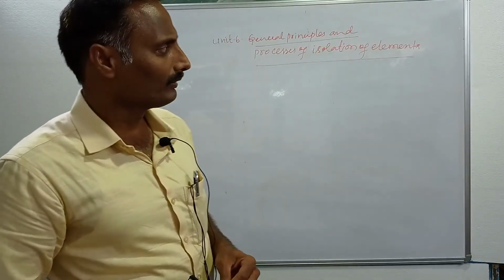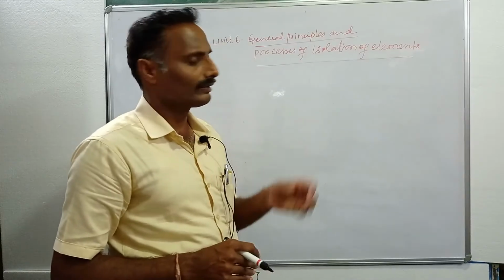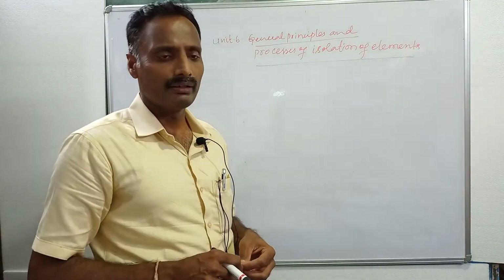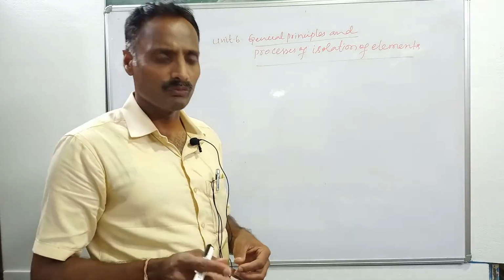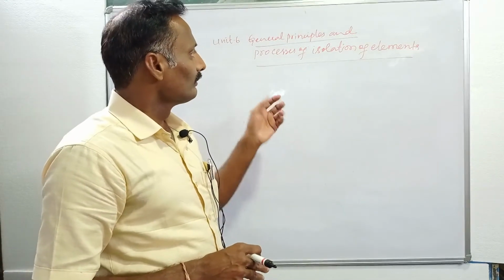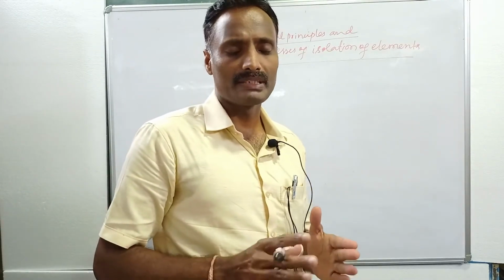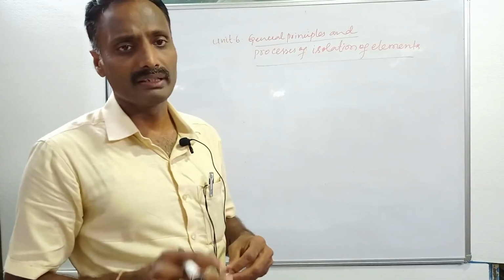If you want pure metal, then you go for many metallurgical processes for the extraction of elements from their minerals or ores. The extraction of metal from its mineral or ore involves various principles and methods.